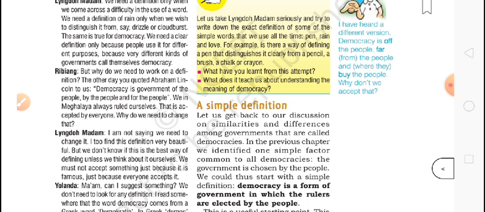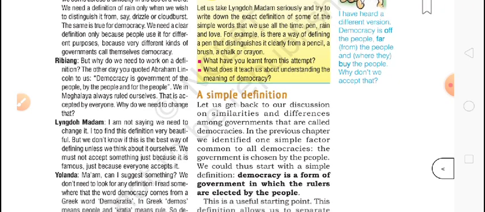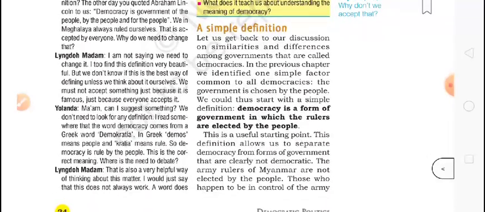Madam Lingdo says, "I am not saying that we need to change it. This definition is very beautiful, but we don't know if it is the best way of defining unless we think about it ourselves. We must not accept something just because it is famous, just because everyone accepts it."